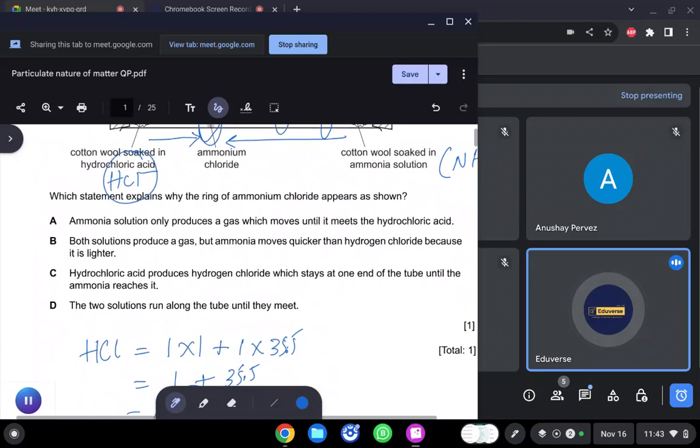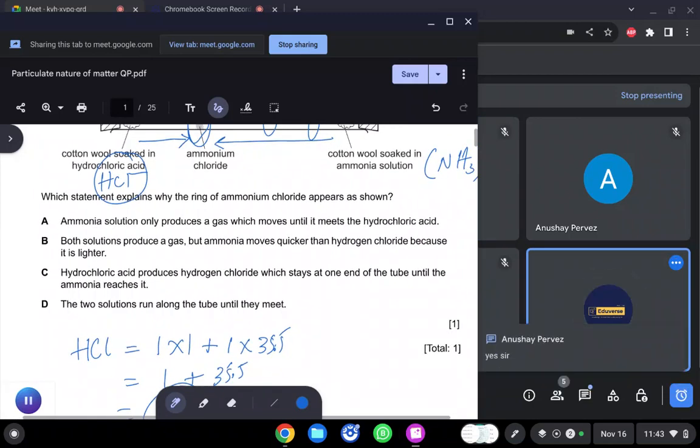Okay, now are you able to choose the correct option? Take your time, no hurry. You are learning. Zainab is going with B. Anusha is also going with B. I didn't say that these options are correct.